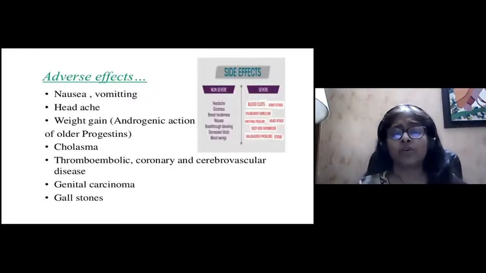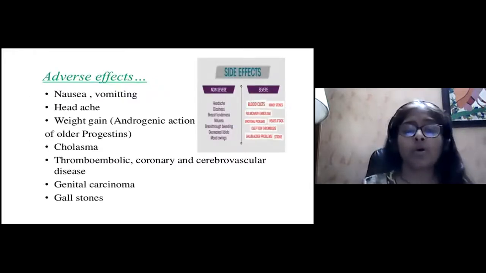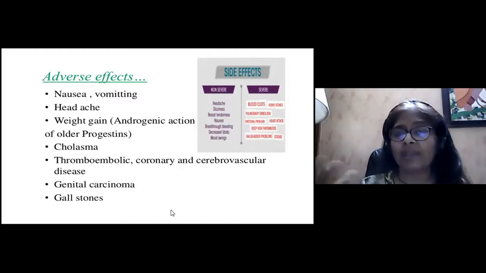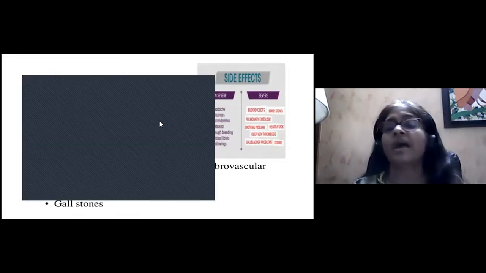Adverse effects we already saw: genital carcinoma, gallstones, chloasma, weight gain, headache, nausea, vomiting. And then we saw the severe ones also: the blood clots, the kidney stones, pulmonary embolism, the gallbladder problems.